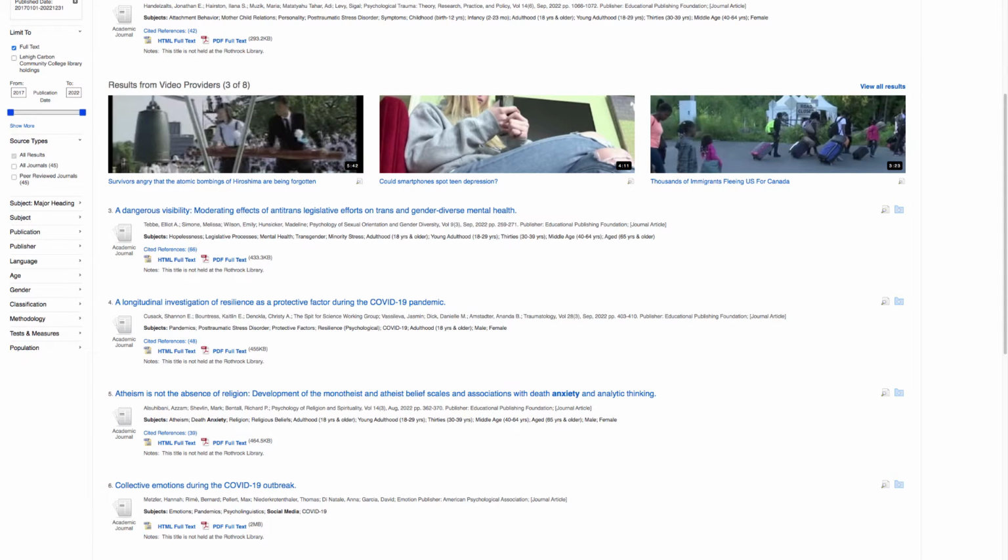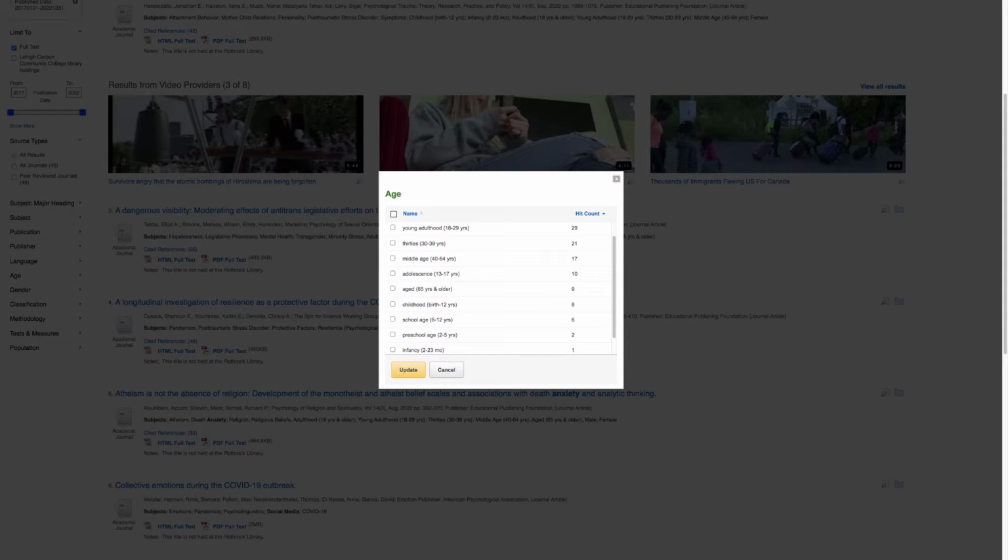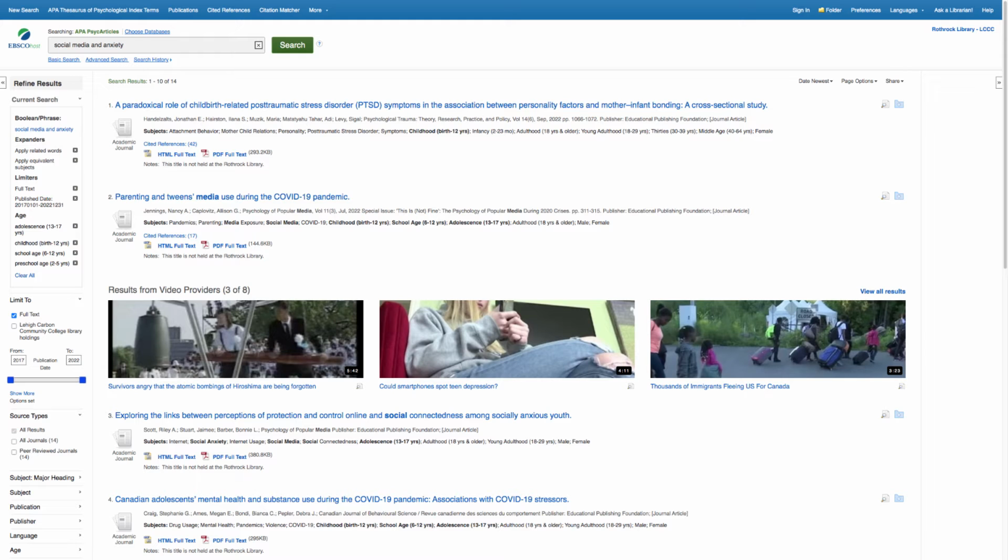desired date. Now, remember we had the search term of children that we didn't include in our search string. And the reason for that is because PsycARTICLES gives you an age limiter that is more focused than a term like children, which can have multiple synonyms. So here we can select age, and then show more, and then check the boxes marked adolescence, childhood, school age, and preschool. Once those boxes are checked, click on the Update button. This will repopulate the search results to narrow down to the age demographic you are interested in researching.